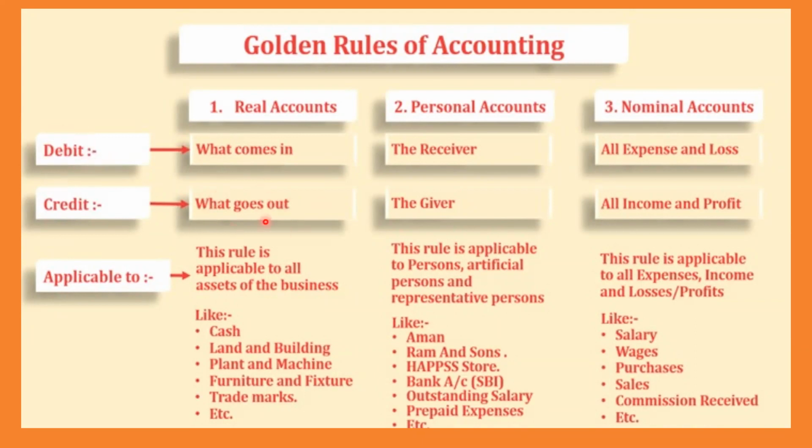What goes out? Whether we sell the property, we sell the building, we sell the business, or we purchase some items. So everything is going outside. The money is going outside. The property is going outside. That means whatever goes out should be credited. So always remember, okay, real account, what comes in, what goes out, 2 terms are used. Debit whatever comes in, and credit whatever goes out.